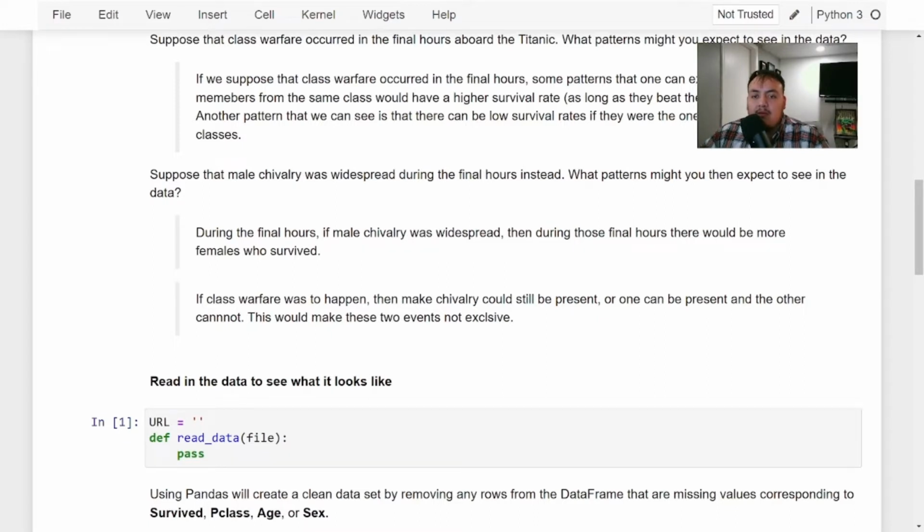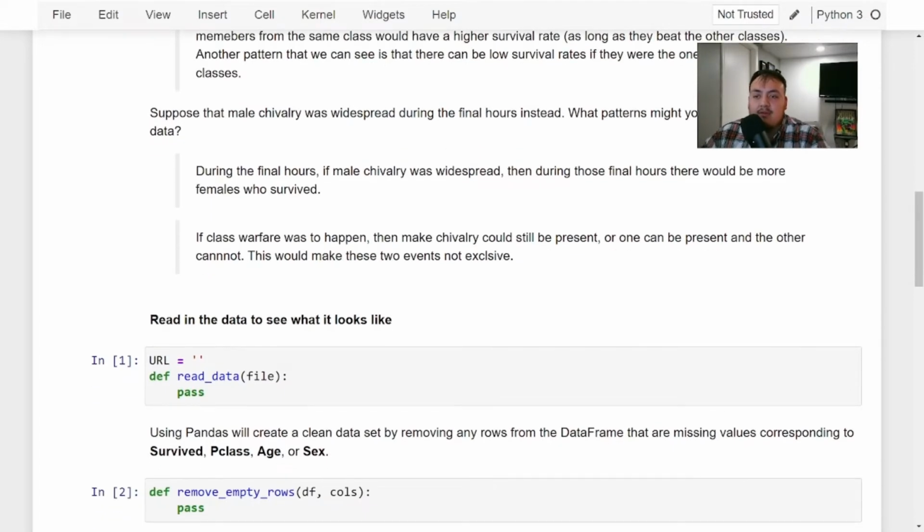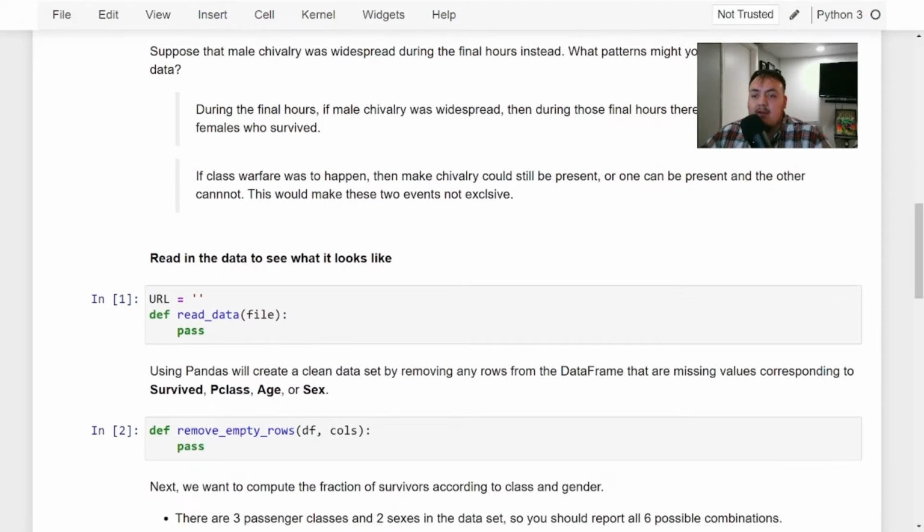What patterns would you expect to see if that was the case? So during the final hours, if male chivalry was widespread, then there would be more females who survived. Obviously correct. If class warfare was to happen, then male chivalry could still be present, or one can be present and the other cannot. So the two events are not mutually exclusive.